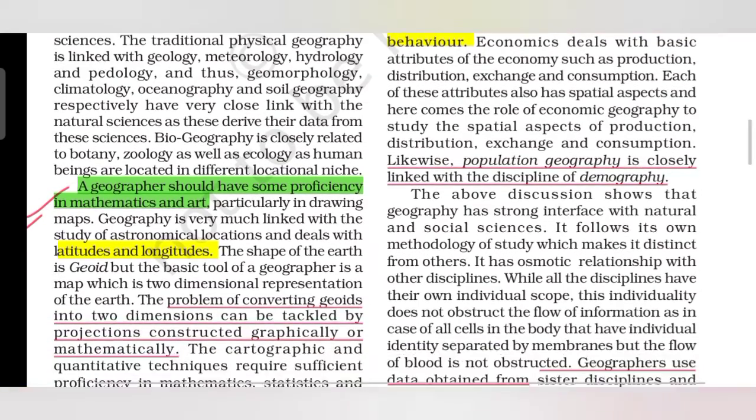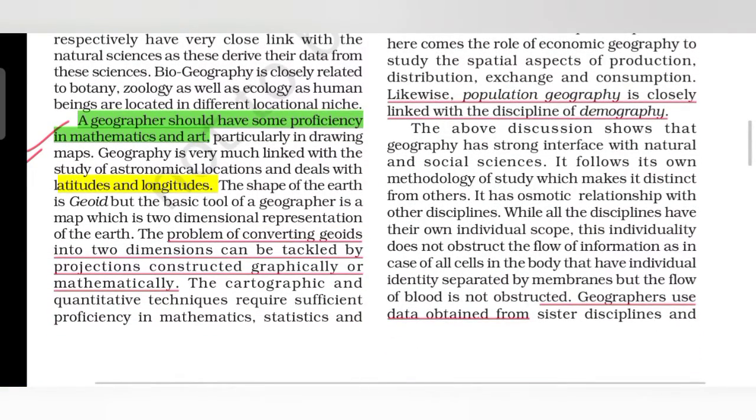Now we will be linking physical geography with natural sciences. The very first line says that a geographer should have some proficiency in mathematics and art. As there are latitudes and longitudes in geography, the main challenge lies in converting these longitudes and latitudes into maps, which are two-dimensional, and for this a geographer should be proficient in mathematics.